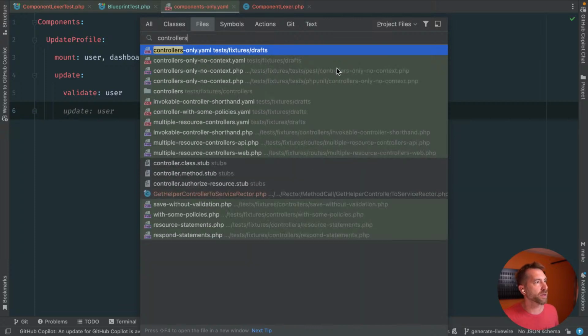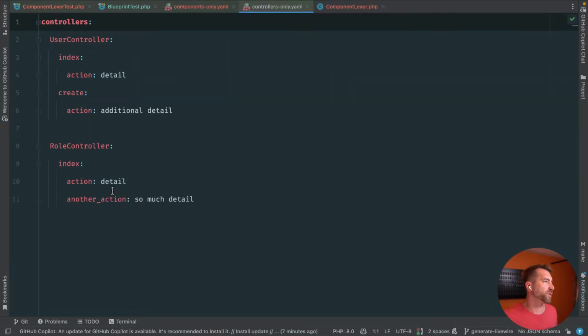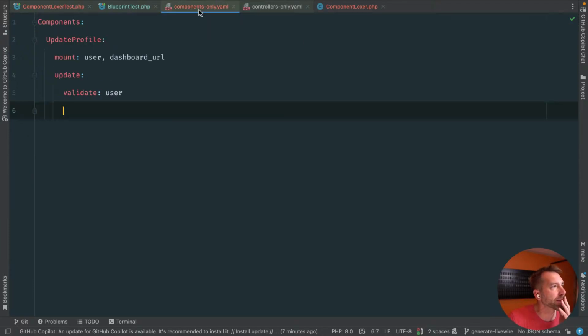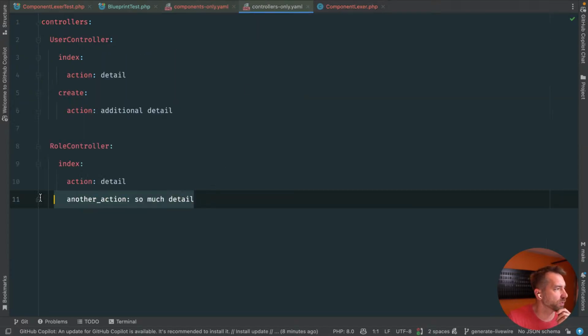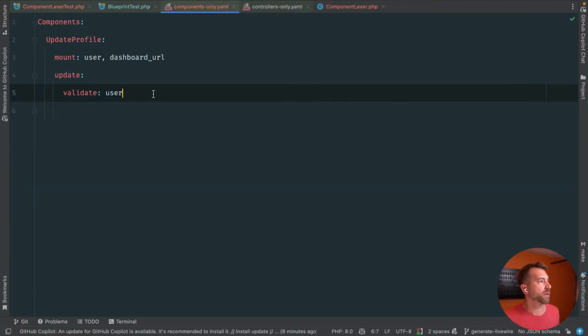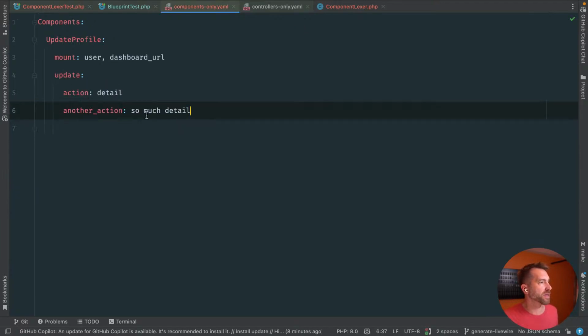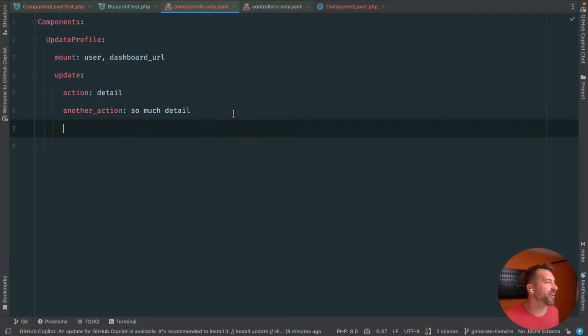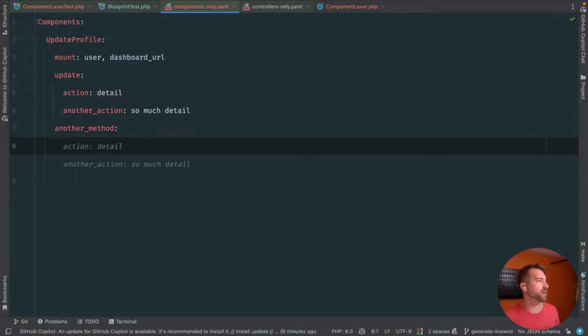controllers only. Yeah, here. Oh, it's just another action. Okay, so we don't really care what's in here. These don't really matter. Okay, that's fair. Let's kind of follow suit then here. Let's borrow this. And we'll say action, detail, and other actions, so much detail. Okay, cool. And then whatever else here, we could say another method really is what we're after. And then we could say some action, right?